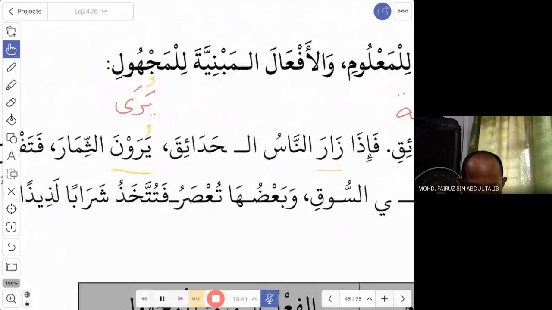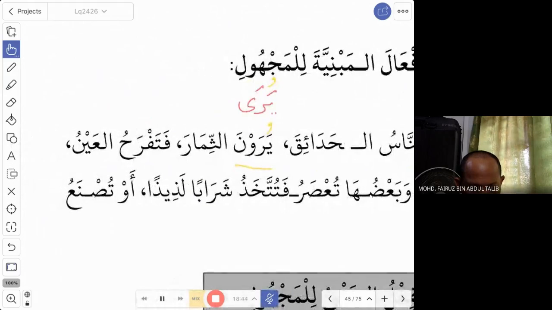Okay, so what happened to them next? Fatafrahul ainu. Al-ainu, the eye. So what happens to the eye? What is the eye doing? Okay, tafrah. So here you have the fi'il tafrahu. Mabni lil ma'lum or mabni lil majhul?